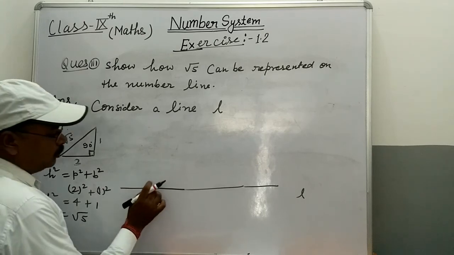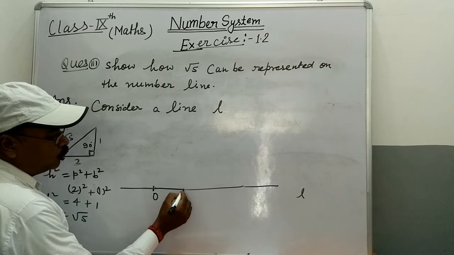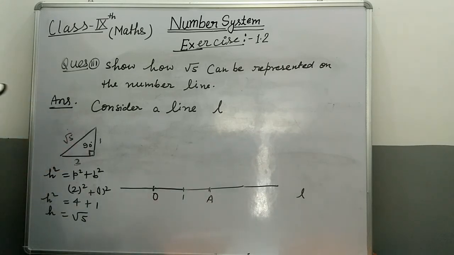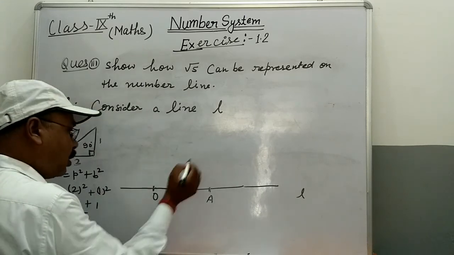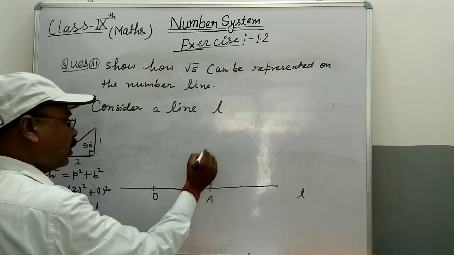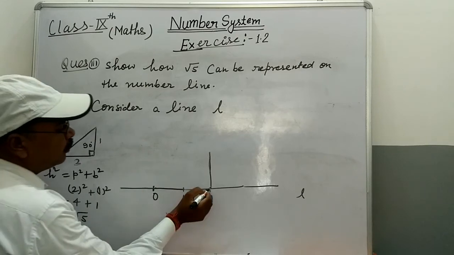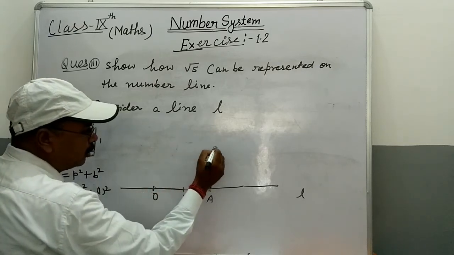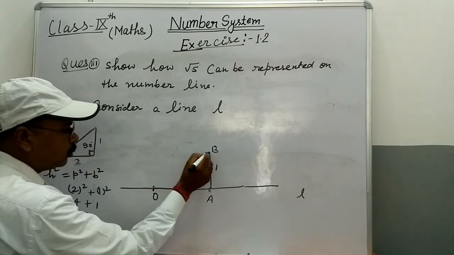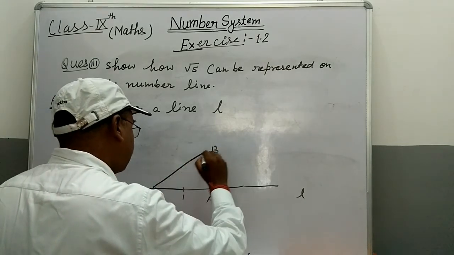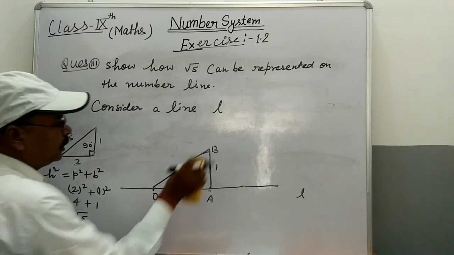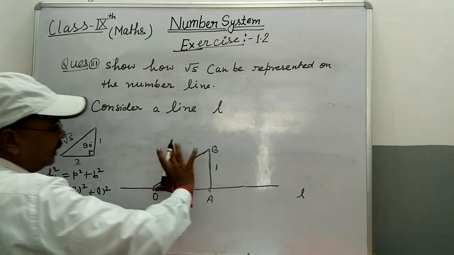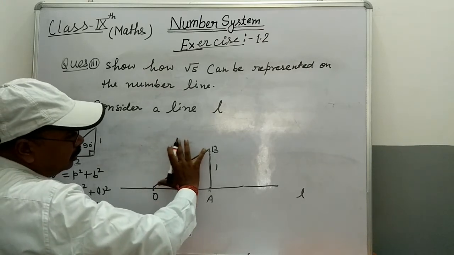Same construction we have to take. Initially O is a point, and 1 unit and 2 units, this is point A. Now draw a perpendicular of 1 unit from A, and the top of the perpendicular is point B. Join OB with the help of a ruler. Now take OA as radius and draw an arc with the help of our compass.